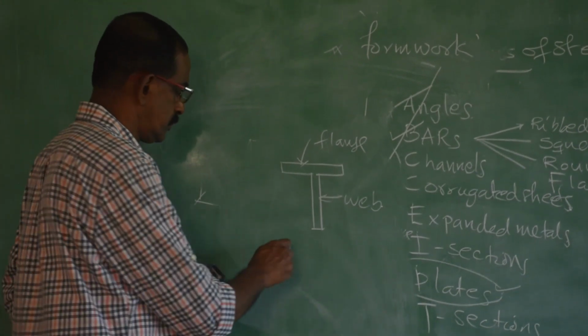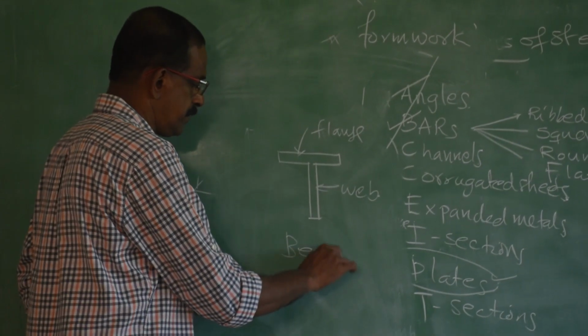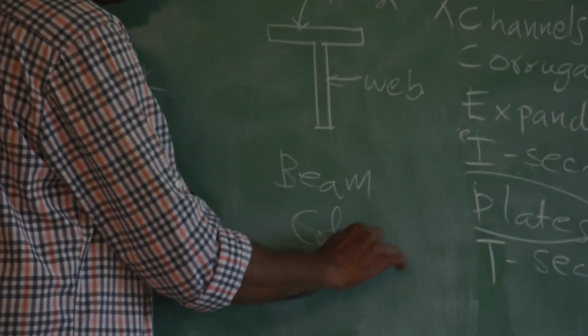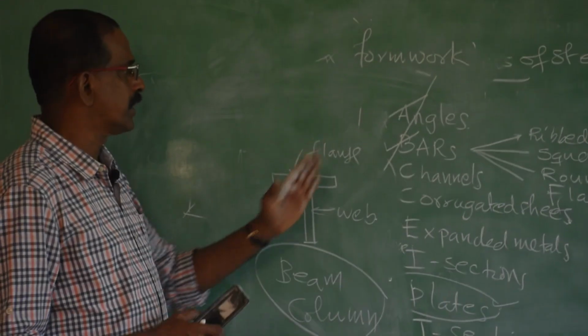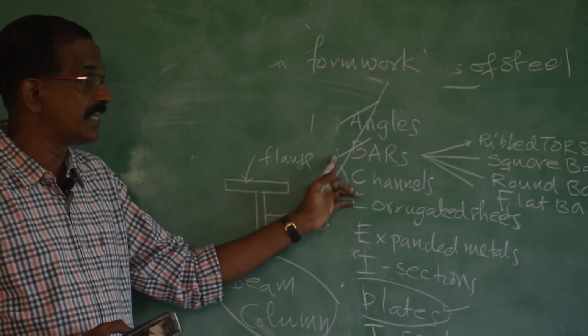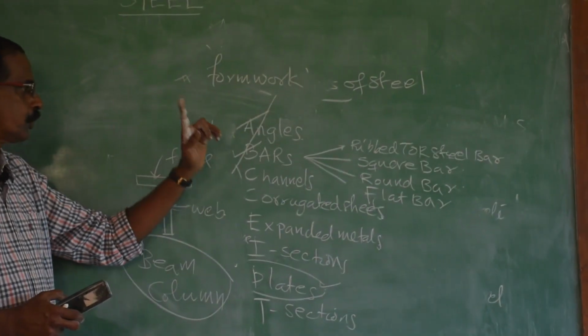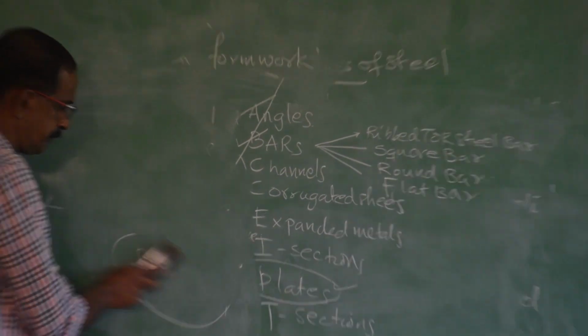So, what are the uses? It can be used as beam, it can be used as column. So, that is all about the market forms of steel. This is important, market forms or commercial forms of steel.